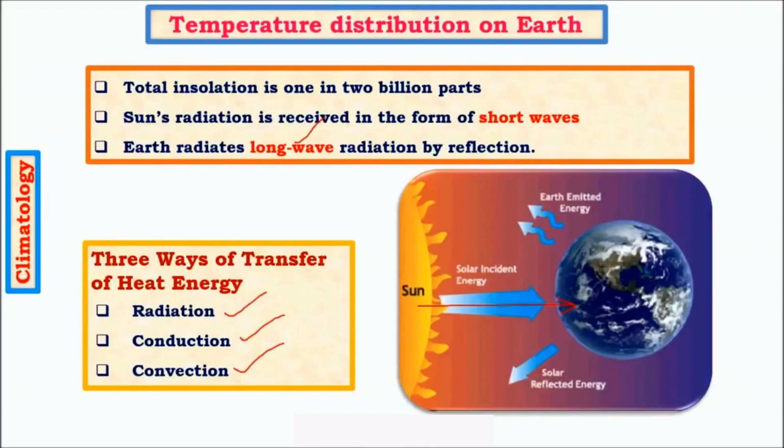And in conduction, the heat transfer is mainly due to molecular activity. There is no visible movement of matter when there is conduction. For example, how heat is transferred from one end of an iron rod to the other end is an example of conduction. And then in convection, there is actual movement of matter, like we see in a boiling pot of water, where the water at the top, which is denser, falls to the bottom, and the water which got hot at the bottom rises to the top because of reduction in density. So these are very important ways in which heat transfer occurs.